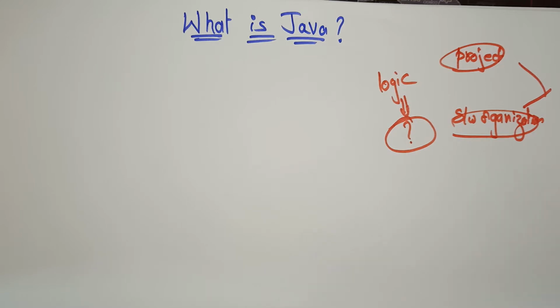Whatever playlist I am going to start, this will become the foundation for you to develop any project. And for the people who want to enter into a software organization, these logics are very, very important for you. So let's start.